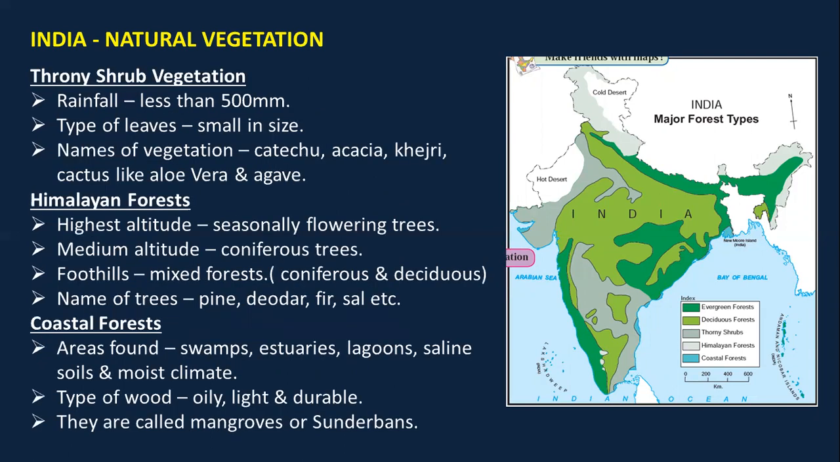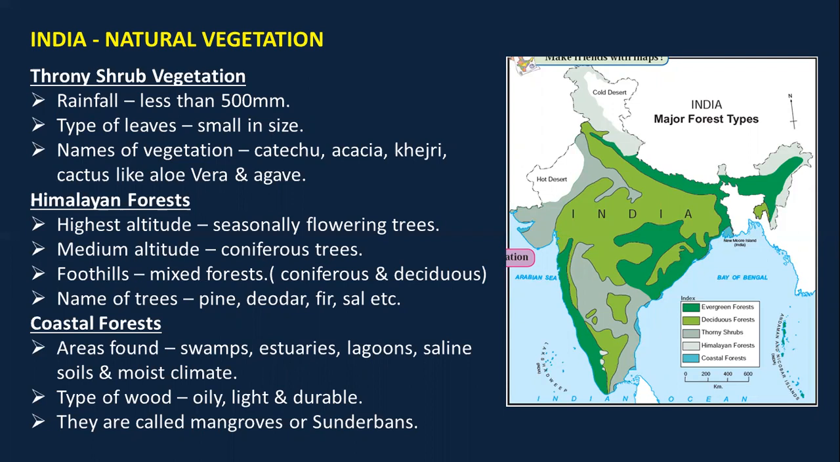The next type of forest is the thorny shrub vegetation. The rainfall received yearly is less than 500 mm. This thorny shrub is found in the Gujarat Rajasthan region and also in the rain shadow region behind the Western Ghats. The types of leaves here are small in size. The vegetation found here is catechu, acacia, khejri, cactus like aloe vera and agave, which have medicinal properties.